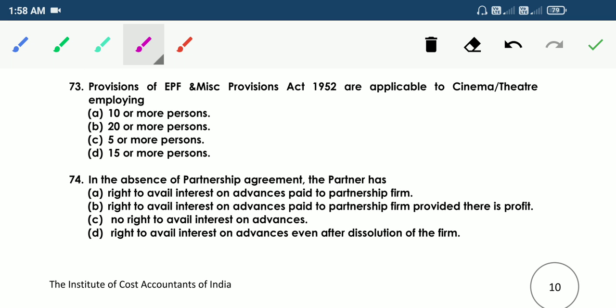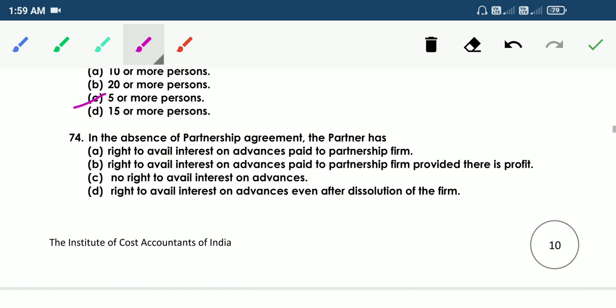73. Provisions of the EPF and Miscellaneous Provisions Act 1952 are applicable to cinema or theatre employing A, 10 or more persons, B, 20 or more persons, C, 5 or more persons, D, 15 or more persons. So the answer is C, 5 or more persons. So the EPF and Miscellaneous Provisions Act 1952 are applicable to cinemas or theatre if 5 or more persons are employed.